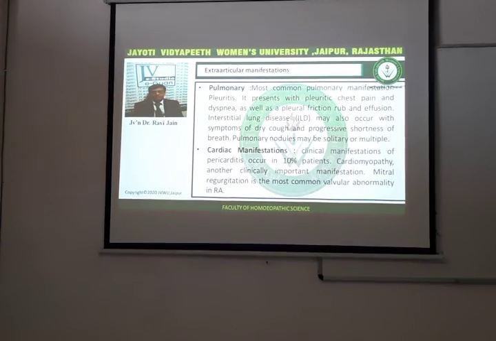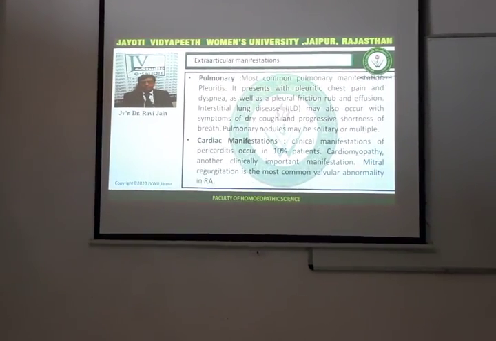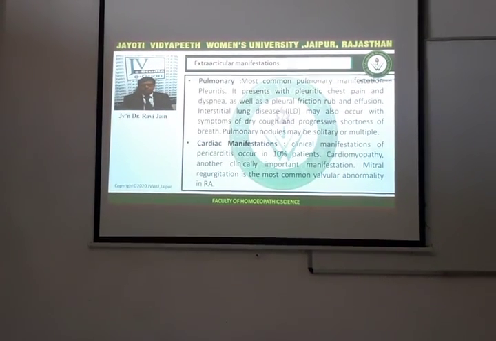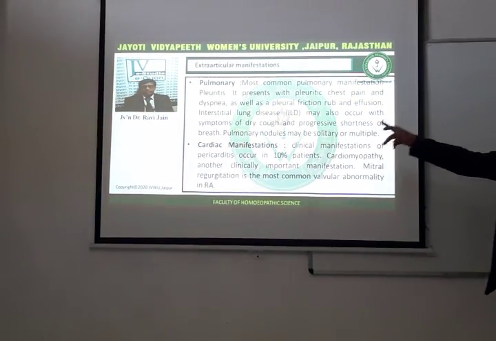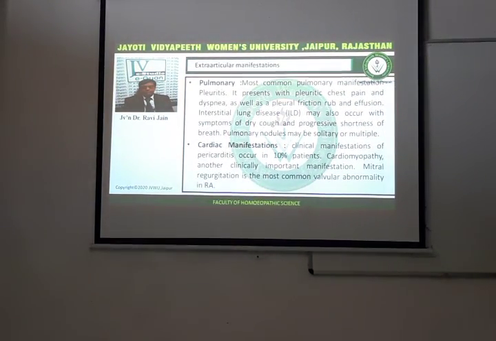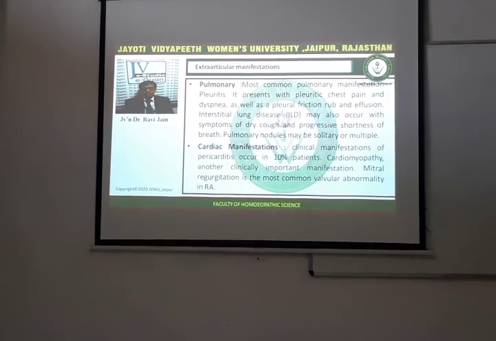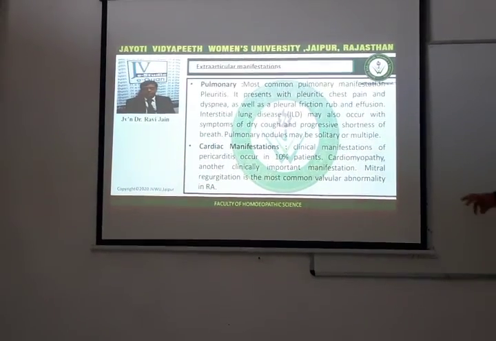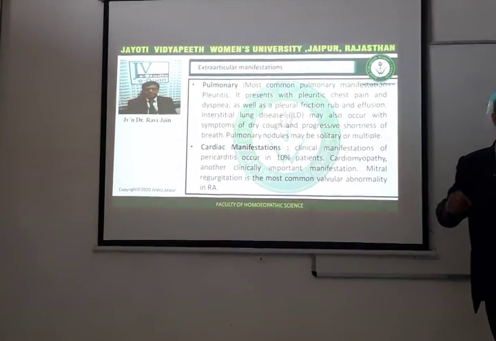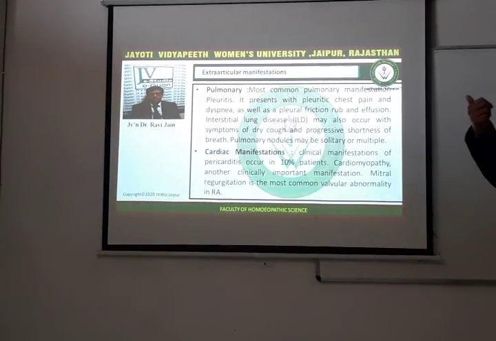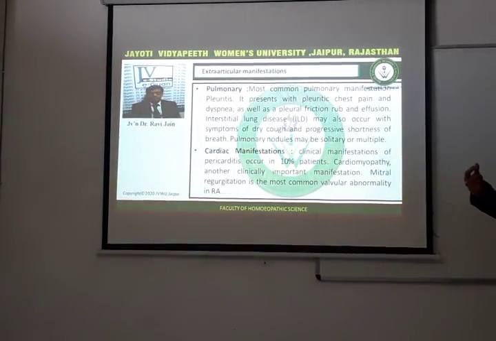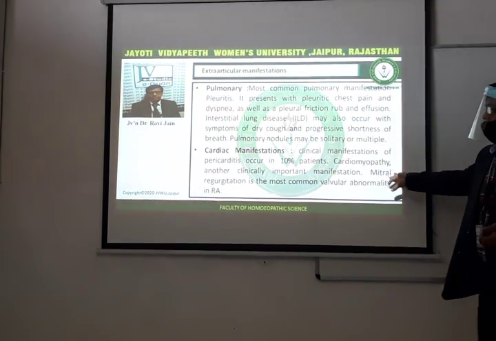There is interstitial lung disease. What was present in interstitial lung disease? I told you yesterday. Dry cough and progressive shortness of breath. Pulmonary nodules may be solitary or multiple. So you get subcutaneous nodules, and you get pulmonary nodules in rheumatoid arthritis as an extraarticular manifestation.